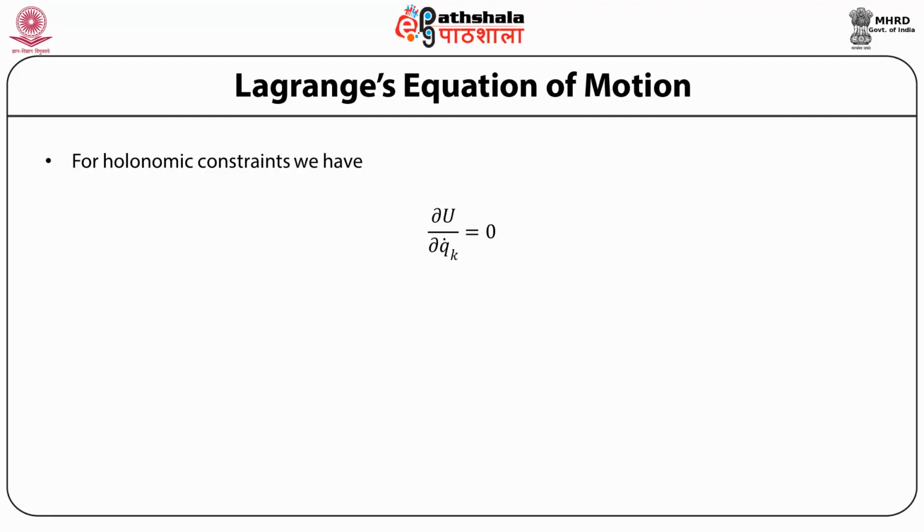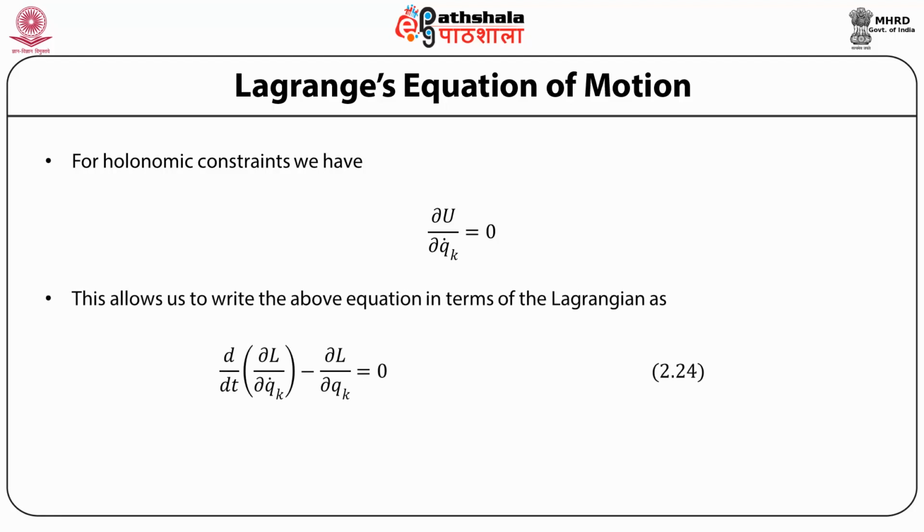That is, the partial derivative of U with respect to generalized velocity q_k dot is equal to 0. Now this allows us to write the equation which we gave earlier as the generalized equation of motion in terms of the kinetic energy and potential energy and their derivatives. Then, since U for holonomic constraints is independent of the generalized velocity, this allows us to write down the equation